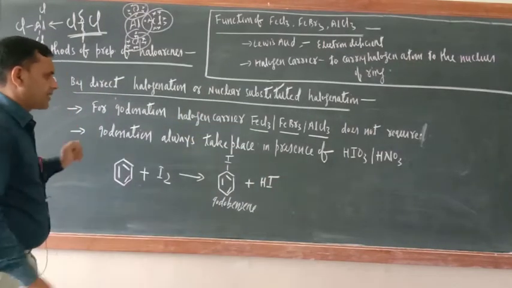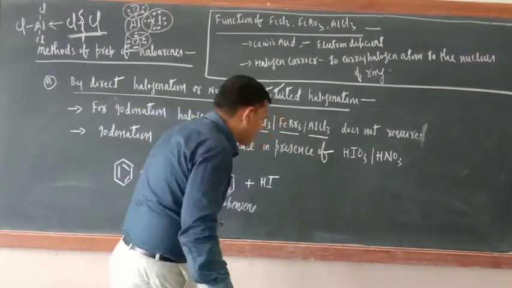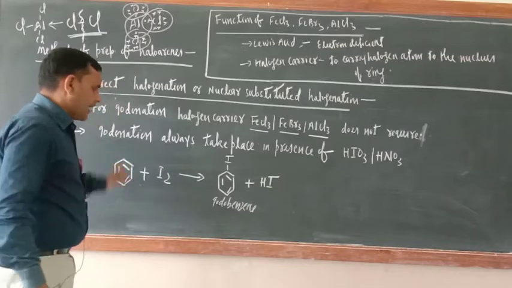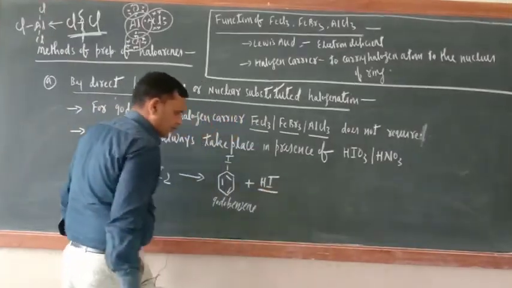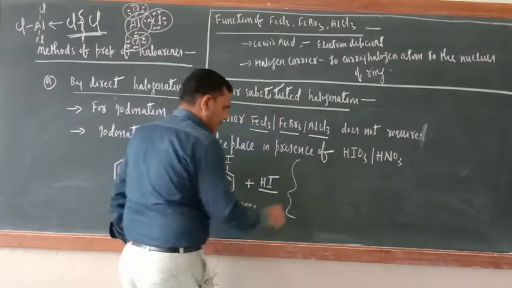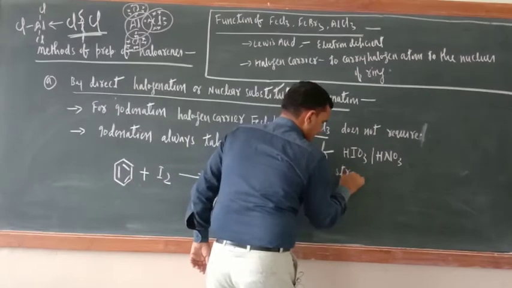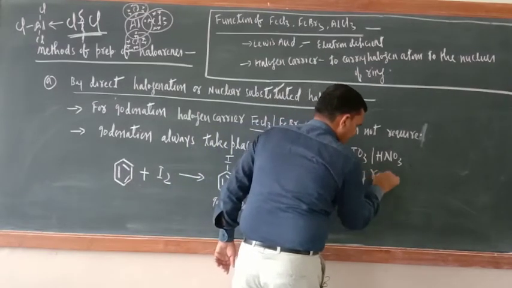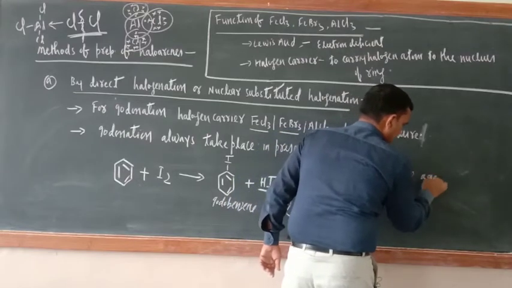Now just see. Iodination always takes place in presence of HIO3 and HNO3. Actually, HI is a strong reducing agent. Here you should write HI is a strong reducing agent.